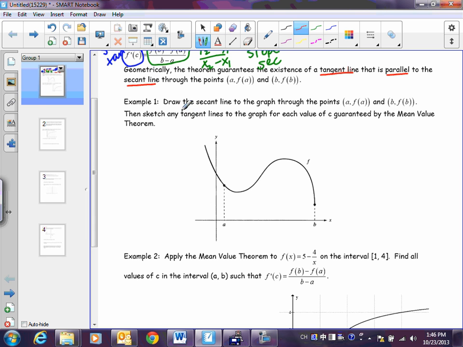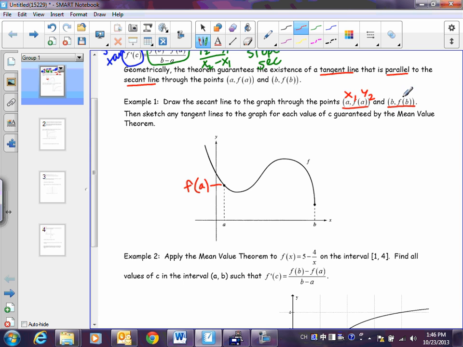All right, so example 1: draw the secant line to the graph through these points. Let me explain what these mean, because these could be confusing to you. A is obviously the x value. The y value then, if we're talking about f of x, is just f of a. So f of a is just your y value. You could almost consider it like this.